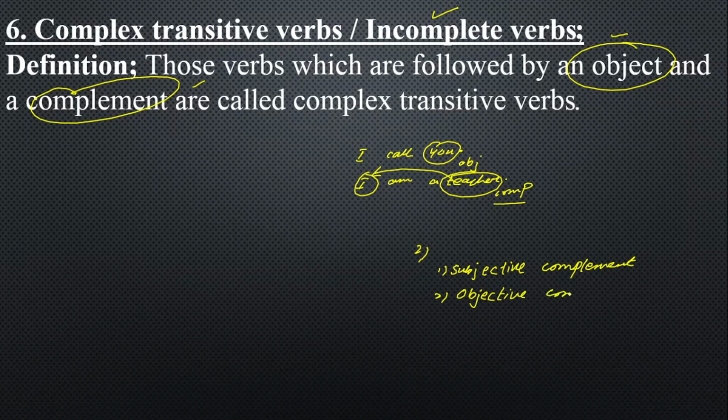I have already taught them in parts of sentence, where I taught the subjective complement. Here, teacher is a subjective complement because it is adding something to the meaning of the subject. But in complex transitive verbs, we will be talking about objective complements. Why? Because that is adding something to the meaning of the object. That's why we call it an objective complement.